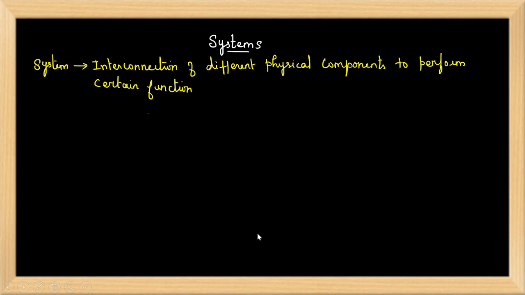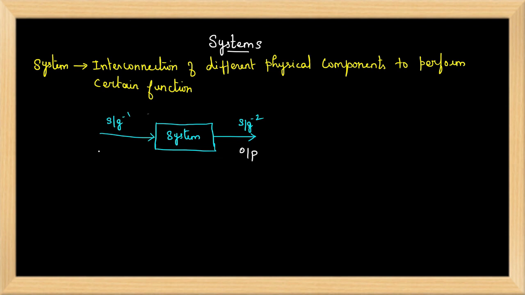If we define the system in terms of signals, we can say a system is the interconnection of physical components which converts one form of signal into another form of signal. For example, take the telephone. Here our voice signal is converted into an electrical signal and transmitted. So we can say the telephone is one form of system. Or based on its property, a system is used to produce a particular output when we give a particular input.